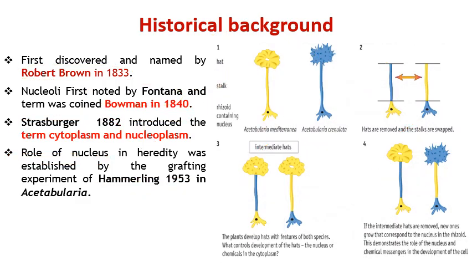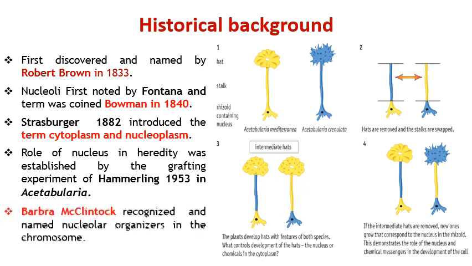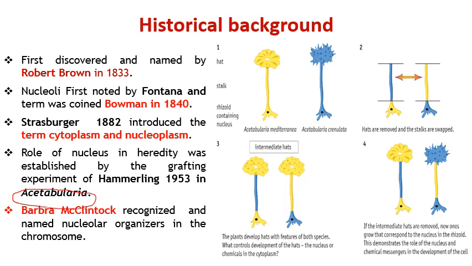He first described that the nucleus plays an important role in heredity. He worked on one green alga, which is the largest plant cell, Acetabularia, an umbrella shaped alga. So he used two species of Acetabularia. One is Acetabularia mediterranea, the second was Acetabularia crenulata, and he removed their heads. जो इसके heads हैं उन्हें remove किया गया था. Then he swapped the stalks, और ये जो stalks हैं इनको exchange किया. So that we can see he found intermediate heads.